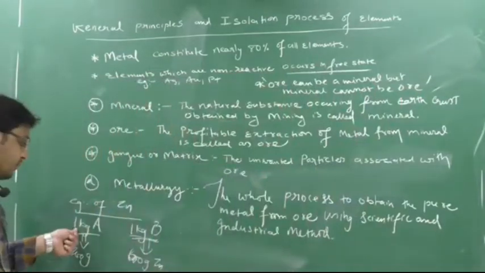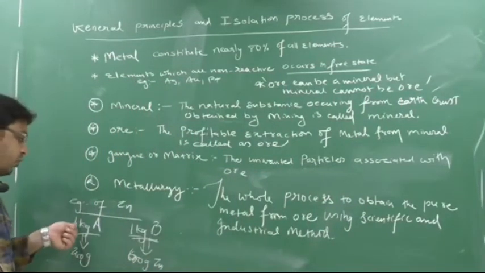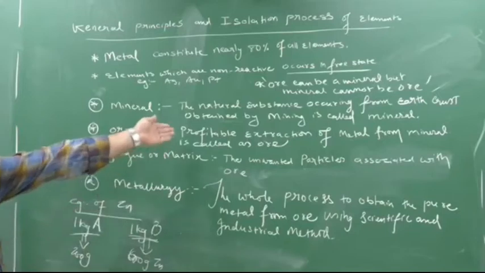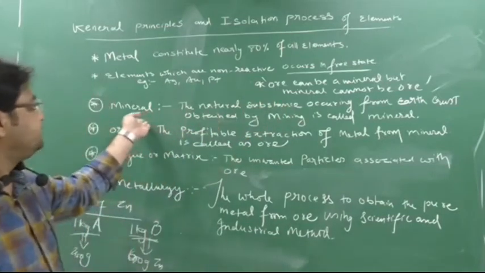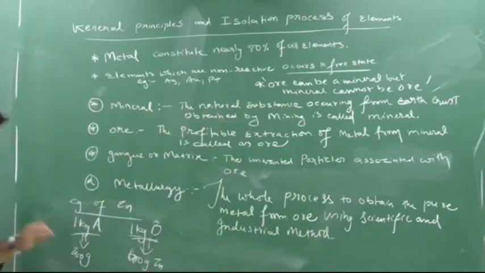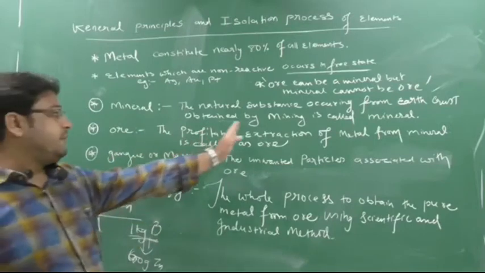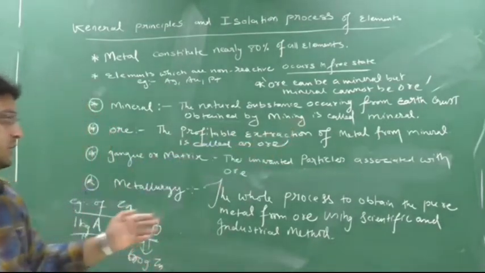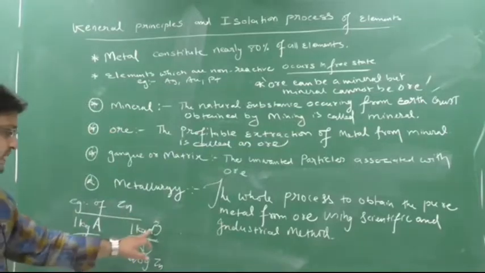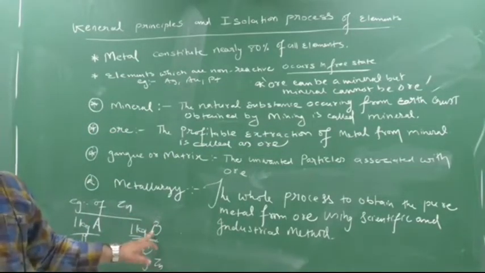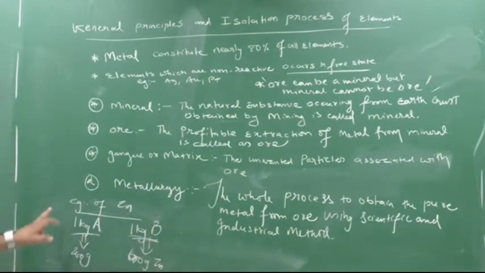See here, A is also a mineral, B is also a mineral, because from both I obtained from the earth crust. The earth crust means mineral. From A I got 200 grams, from B I got 600 grams. So from B I got profitable extraction. So B is now my ore, because ore says what? The profitable extraction of metal from the mineral is called an ore. So B is ore also, and B is mineral also, because it is also from the earth crust. A is only a mineral, it's not an ore.